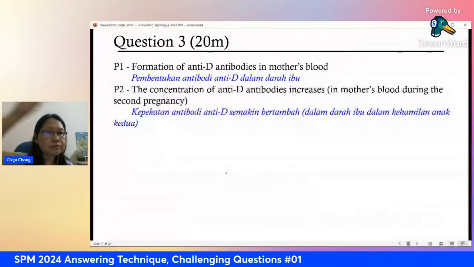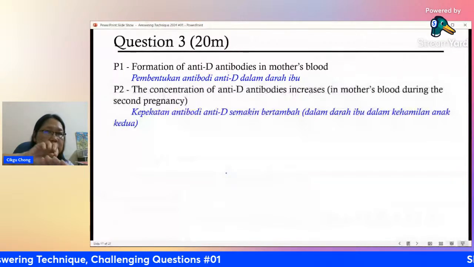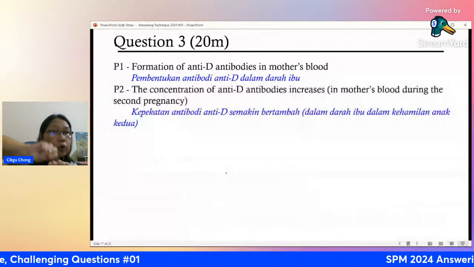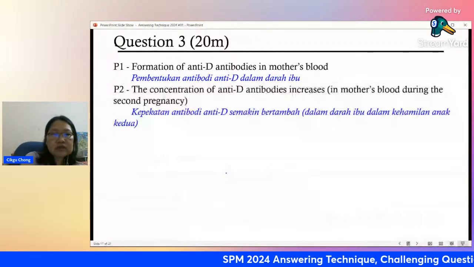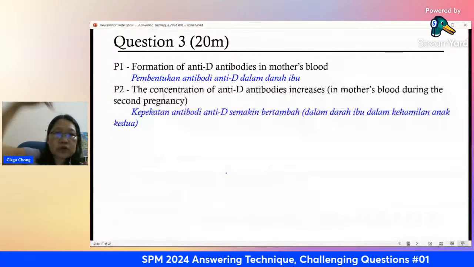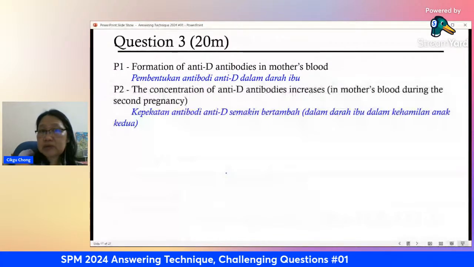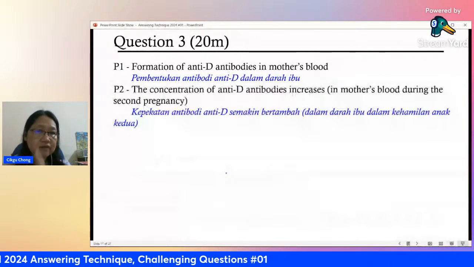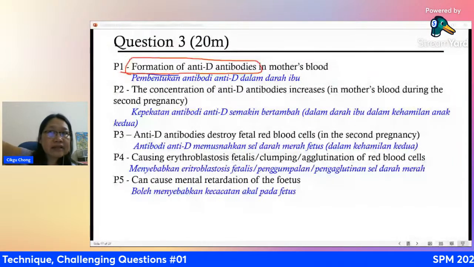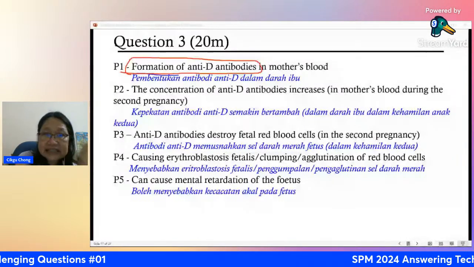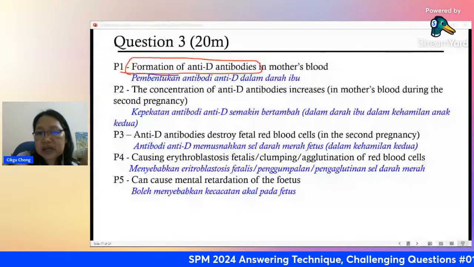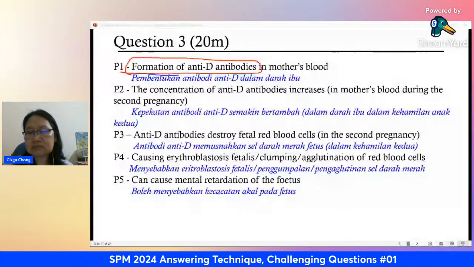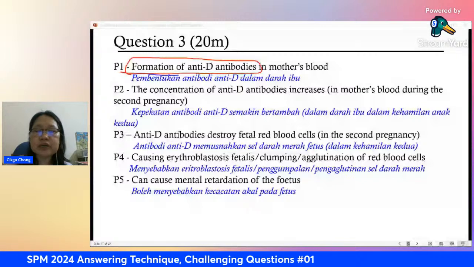The first pregnancy, no problem, because once the antigen goes into the mother's blood, the baby is already removed. The antibody does not go into the blood of the baby. But the next pregnancy can have problems. The antibody can go inside and attack the fetus, destroying the red blood cells. So any 3 points from here.